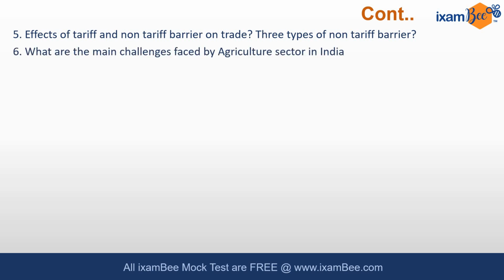Sixth question is, what are the main challenges faced by agriculture sector? Now let's see. In 2018 also they are asking about agriculture. In 2019 also asked about agriculture. They asked about the importance of infrastructure in agriculture. So in 2 consecutive years they are asking about the agriculture, and this year, considering COVID and the contribution of agriculture in GDP, there is a high probability of asking a question related to agriculture.